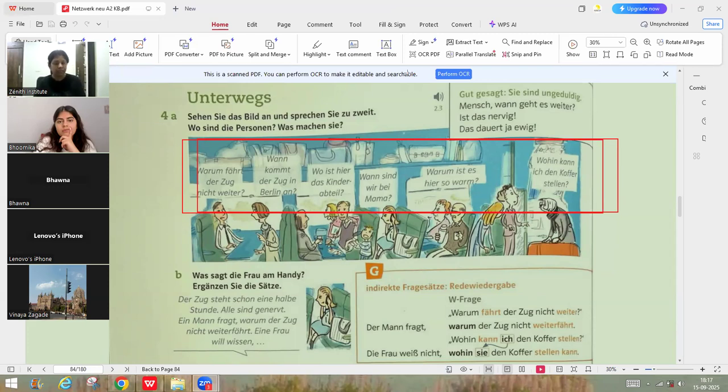Now let's take an example. Suppose today Bhavna is coming to the class and Bhumika is not coming. Now Bhumika is telling that she's not coming to the class. So how will Bhavna narrate it to me? She conveyed that message to me. She will tell that Bhumika says that she is not coming. So when Bhumika is telling directly to Bhavna, she is saying I am not coming. The subject is I and am, according to that verb. But when the message is conveyed to a third person, then you have to change the subject, right?